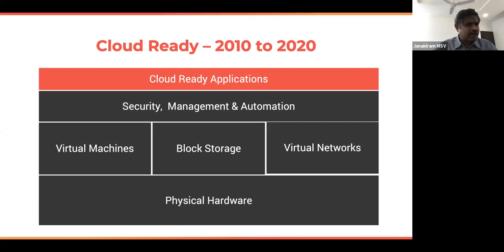Now, why do we call that as cloud ready? Because most of the applications that typically run in the cloud are not designed for cloud. Line of business applications, ERPs, CRMs, and a lot of existing web applications, they predate cloud. They existed even before cloud became a thing. So what we do is we don't really change anything, but we make sure that they are ready for the cloud. So applications that run inside a physical data center now typically becomes a part of the virtual machine and the IaaS, and that becomes a cloud-ready application.